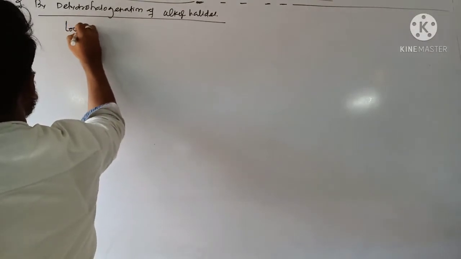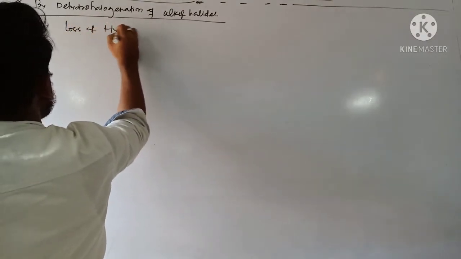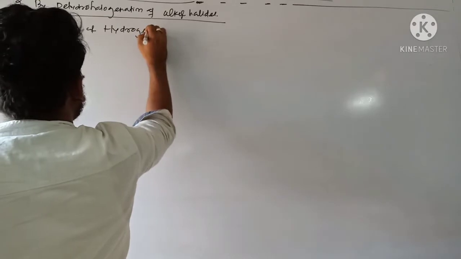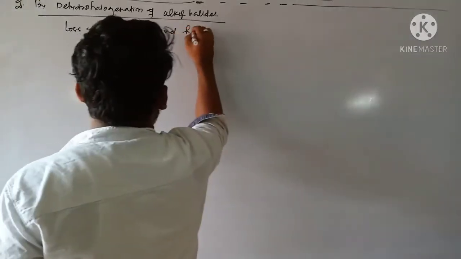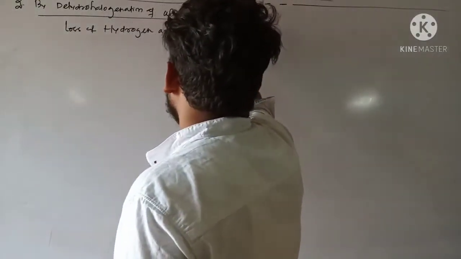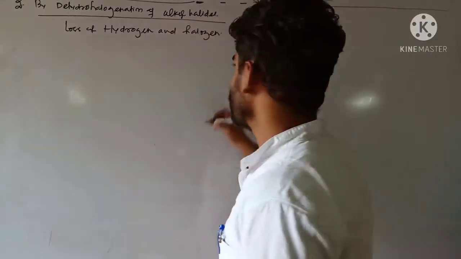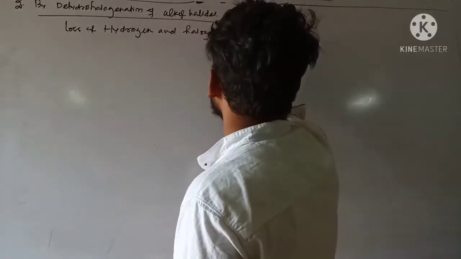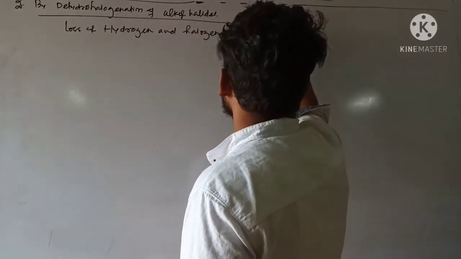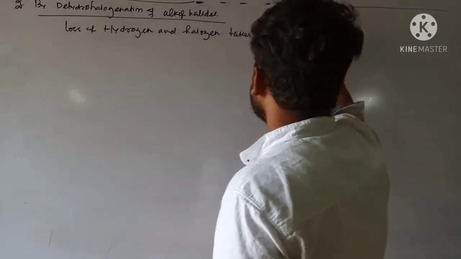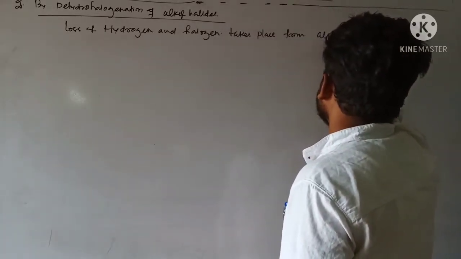That is, loss of hydrogen and halogen takes place from alkyl halide.